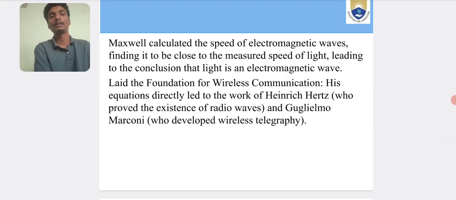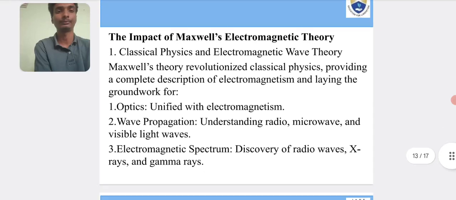Maxwell calculated the speed of electromagnetic waves, finding it to be close to the measured speed of light, leading to the conclusion that light is an electromagnetic wave. This laid the foundation of wireless communication. His equations directly led to the work of Hertz, who proved the existence of radio waves, and Marconi, who developed wireless telegraphy.